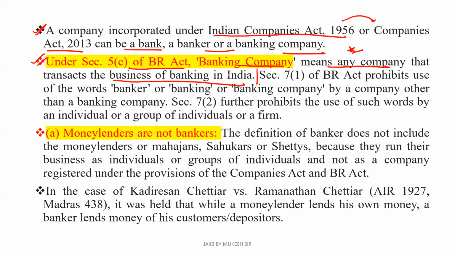So what is the banking company? Basically it means any company that transacts the business of banking in India. Section 7(1) of the Banking Regulation Act prohibits the use of the words banker or banking company by any company other than a banking company. Sometimes you will find that some other financial institutions use the word bank in their name. So which section prohibits this?